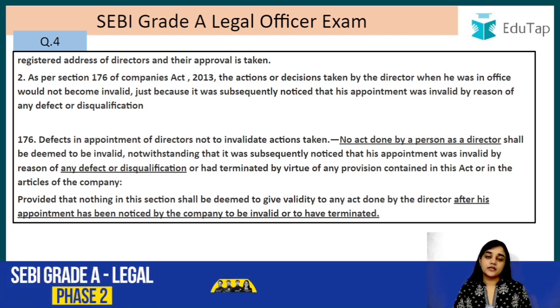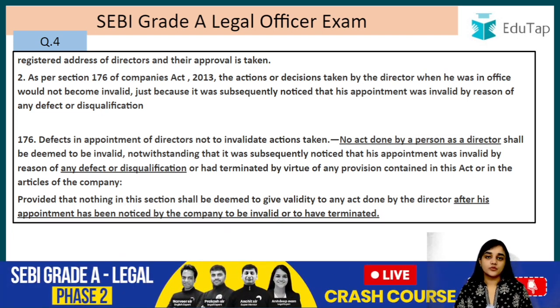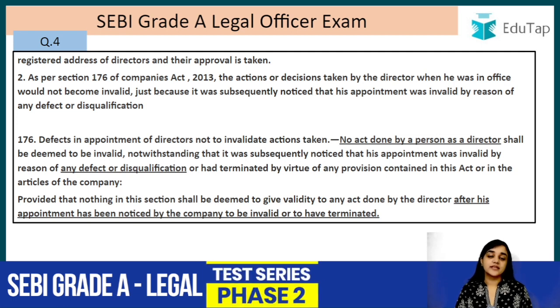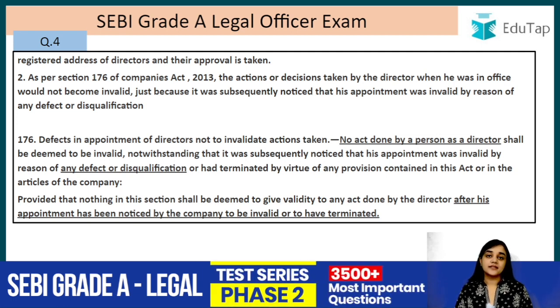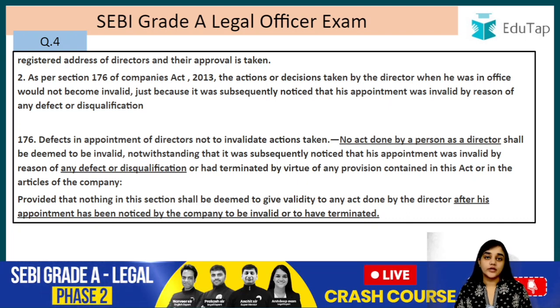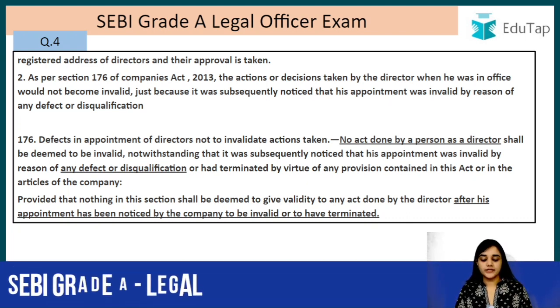So basically, if a director has done some work and after that it was found that his appointment was defective, or that he was disqualified from becoming a director, his actions, the work which he has already done, are not going to be invalidated just because his appointment is found to be defective, right? But any work, any action that he takes after he knows that he has been disqualified, or after he knows that his appointment is defective, is not going to be given the validity which has been given under section 176. I hope you are clear with this also.